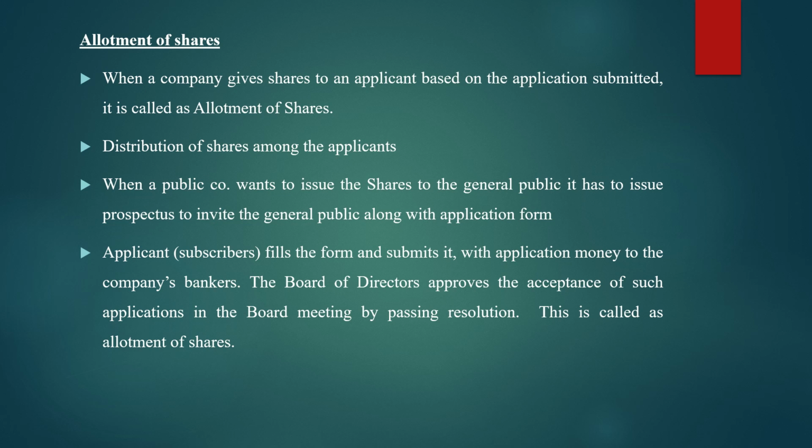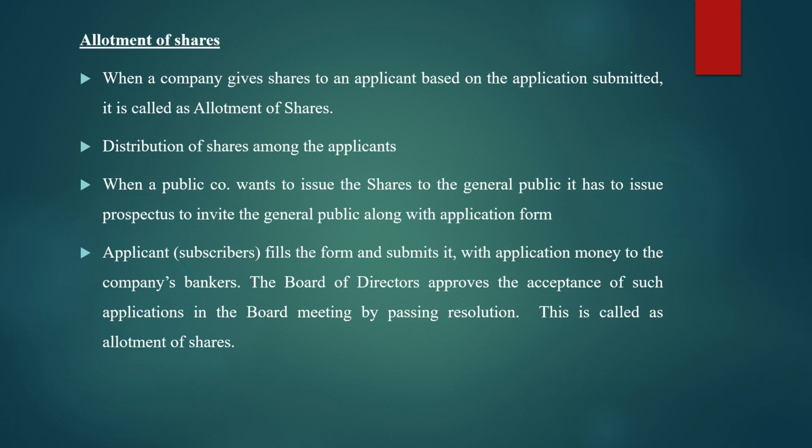When a company gives shares to an applicant based on the application submitted, it is called allotment of shares. Very simple. So allotment of shares means what? It is a process where company gives the shares to the applicant. Now who is an applicant? A person who has applied for the shares in the company is called an applicant. Fine. So when a company gives the shares to that particular applicant based on the application submitted.